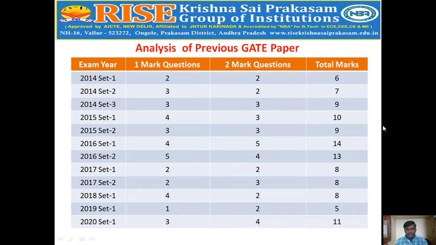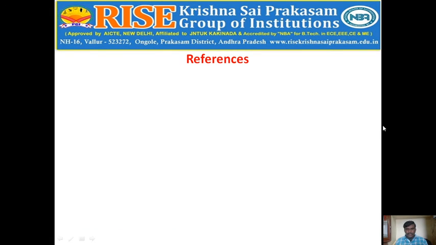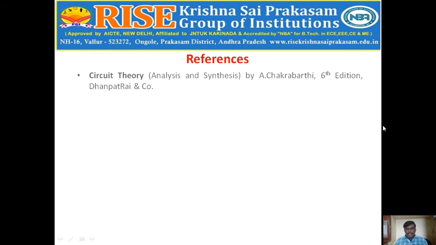So we can analyze that from 1991 to 2020, the variation of the weightage of marks of electrical circuits is equal to 8 to 12 marks. That is what we can also say. Now coming to the reference point of view, it is problematic.